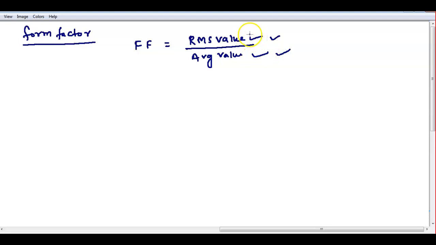So whether it is current or voltage, whatever is given, you can find it. The ratio of RMS value of an alternating quantity to the average value of the alternating quantity is called the form factor.